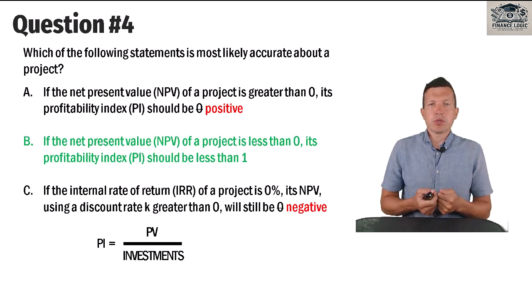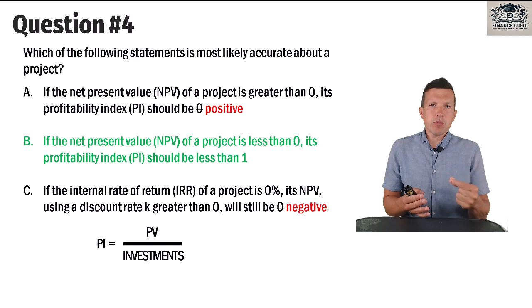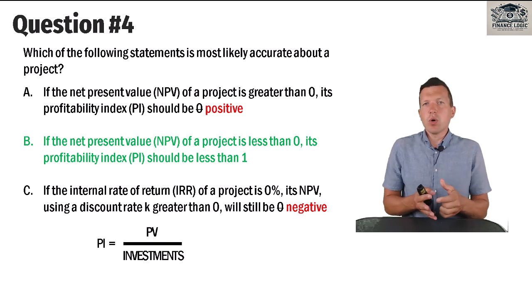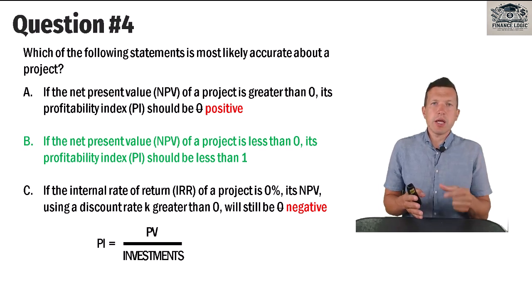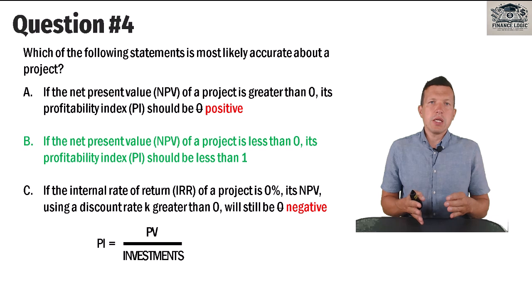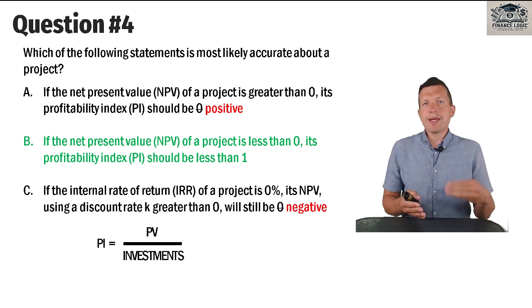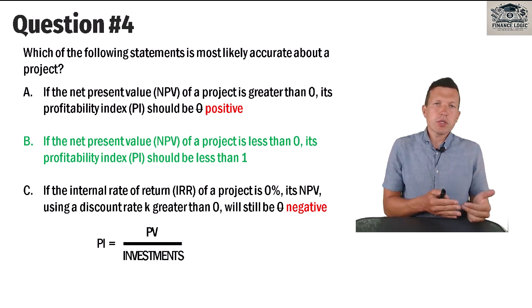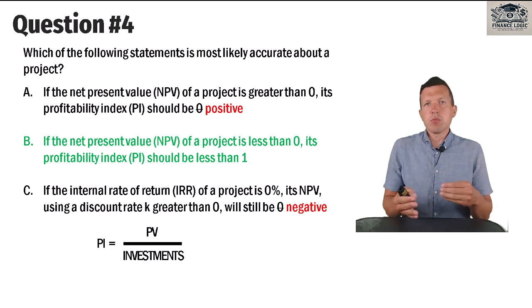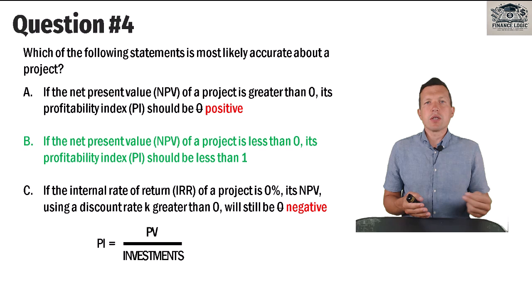If net present value of a project is less than 0, then its profitability index should be less than 1. I need to add that in some sources you may find that profitability index is estimated as net present value divided by investment. This is also an option, but in this scenario we assume that profitability index is estimated as present value divided by investment. But whatever our formula of profitability index is, we still can use it to rank projects, in order to allocate limited resources between several projects and to get the highest possible net present value.